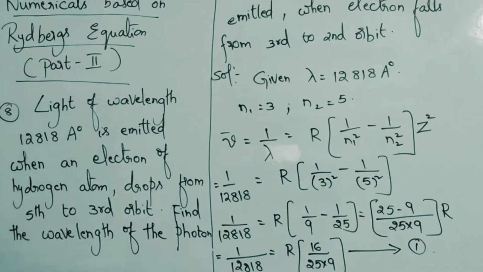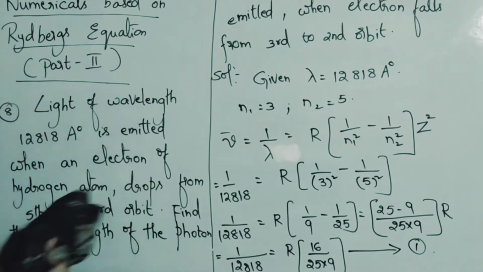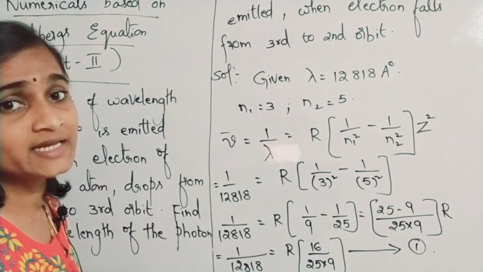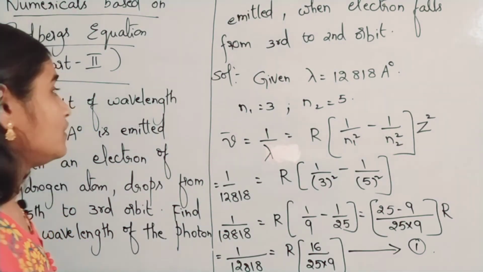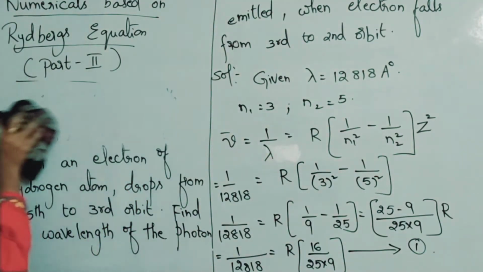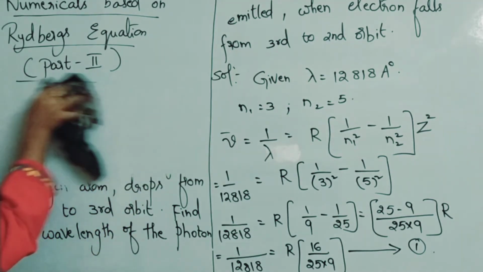In the same way, using Rydberg's equation, we will find lambda. Okay, lambda 2 let us take. This is considered as lambda 1. 12818 is given to us. Now if electron jumps from 3rd to 2nd, we have to find out.